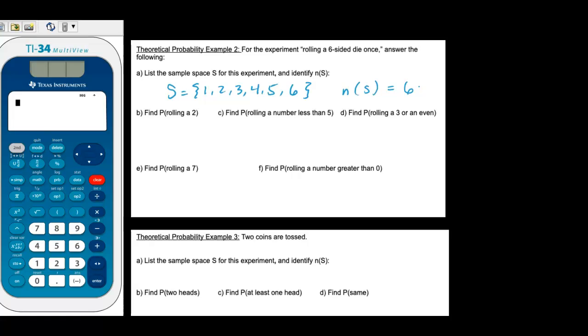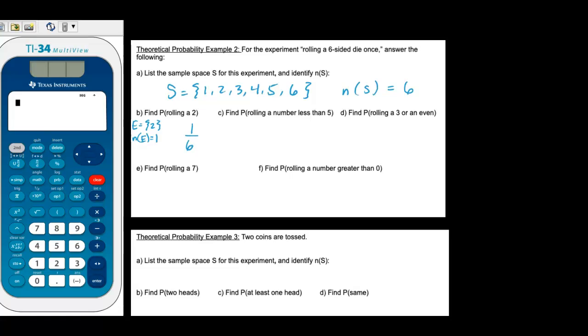Find the probability of rolling a 2. Well, a 2 is one of those outcomes, so we can say 1 out of 6. So we could also list out our event, in this case, is rolling a 2, and the number of elements in that event is 1. This is the way that you can, using set notation, write out basically that there is 1 outcome that represents rolling a 2 and 6 total. So the answer is 1/6.